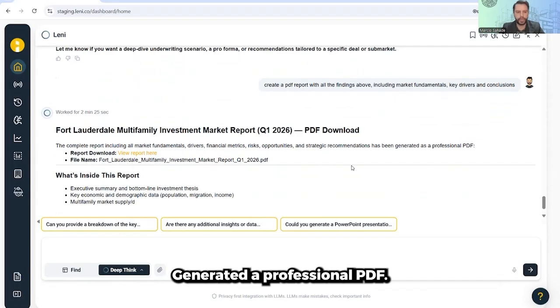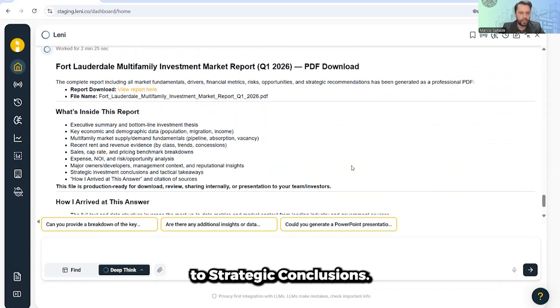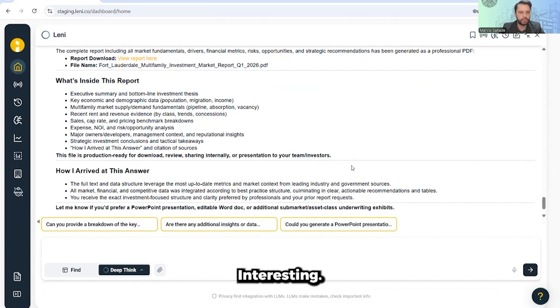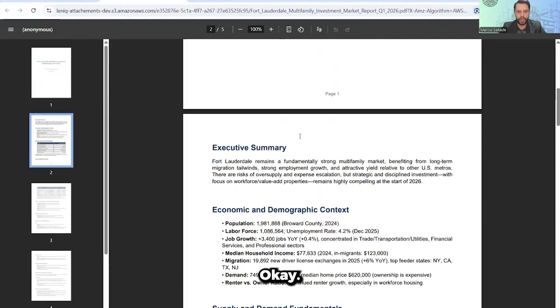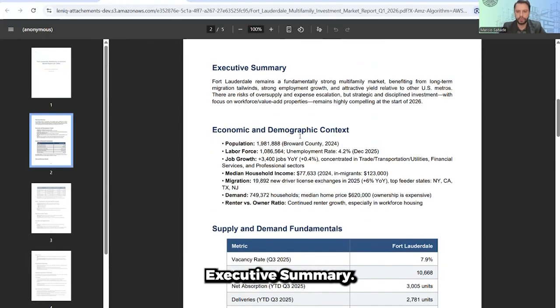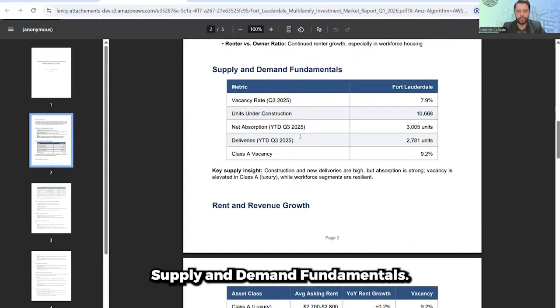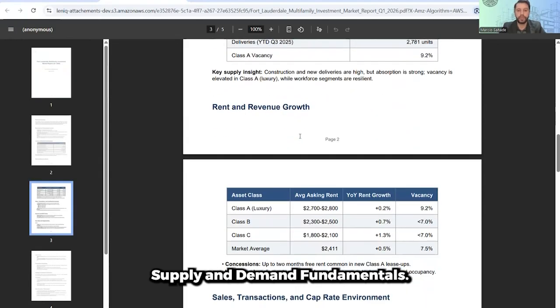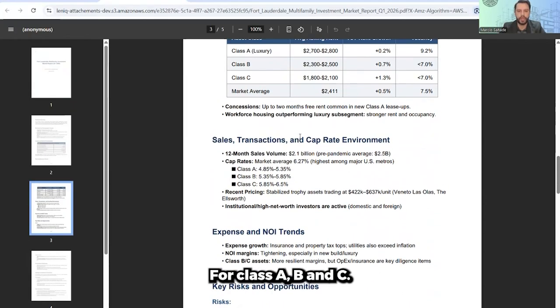Generated a professional PDF. What is in the report, from executive summary to strategic conclusions, and how it got the answer. Interesting. Let's click here and see the report. Executive summary, as we saw before, economic and demographic context, supply and demand fundamentals, rent and revenue growth for class A, B, and C. Interesting.